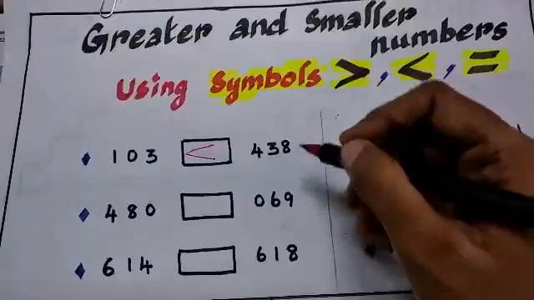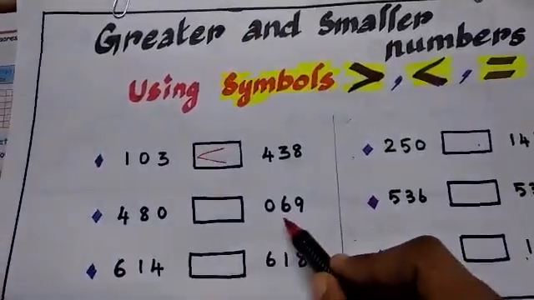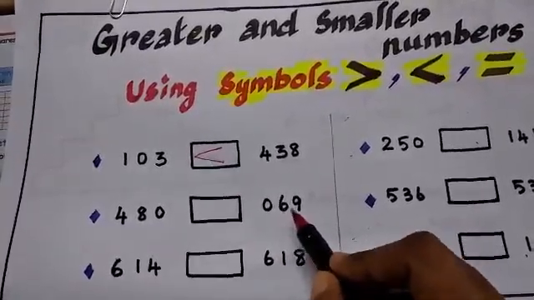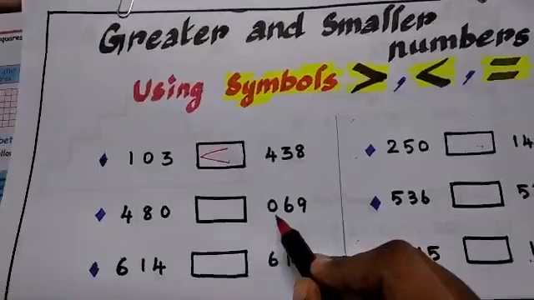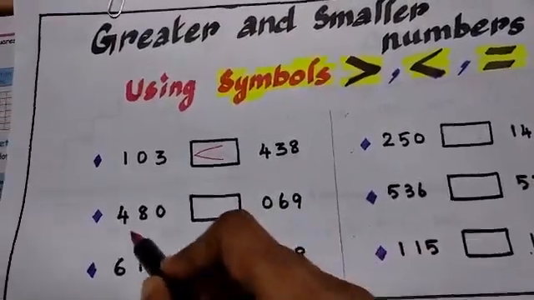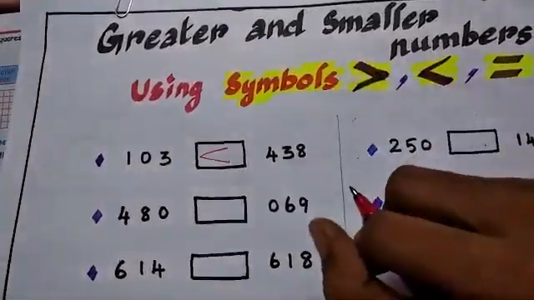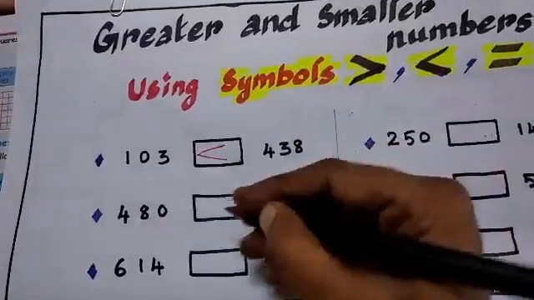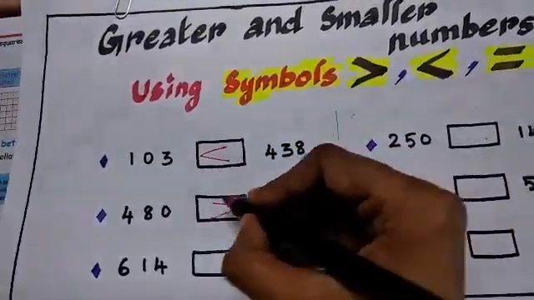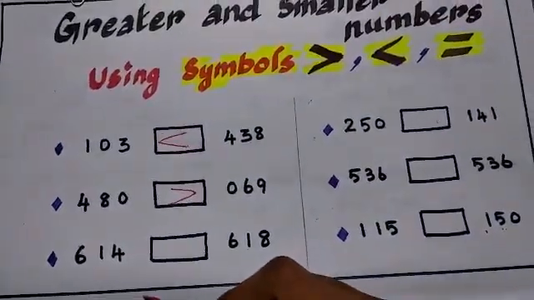Now next, here see 480 and 069. It means it has only tens and ones, no hundreds here, so obviously this is a smaller number, isn't it? So this 480 is the bigger number. So the crocodile has to open its mouth wider seeing which number? 480. Yes. Understood? Now it has become easy for you.